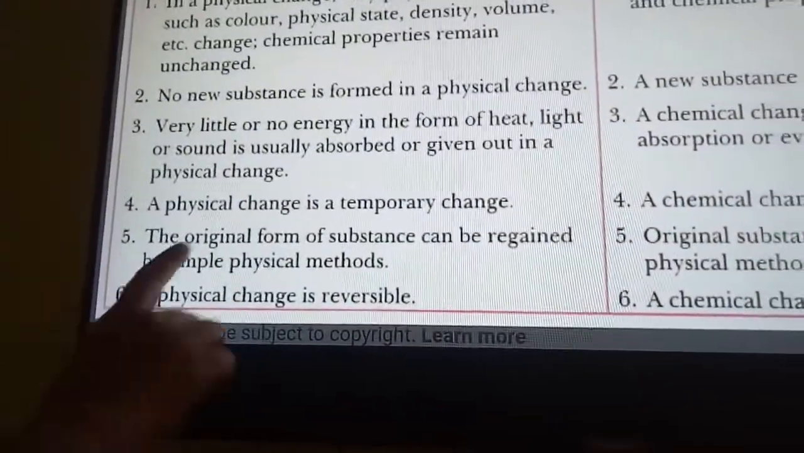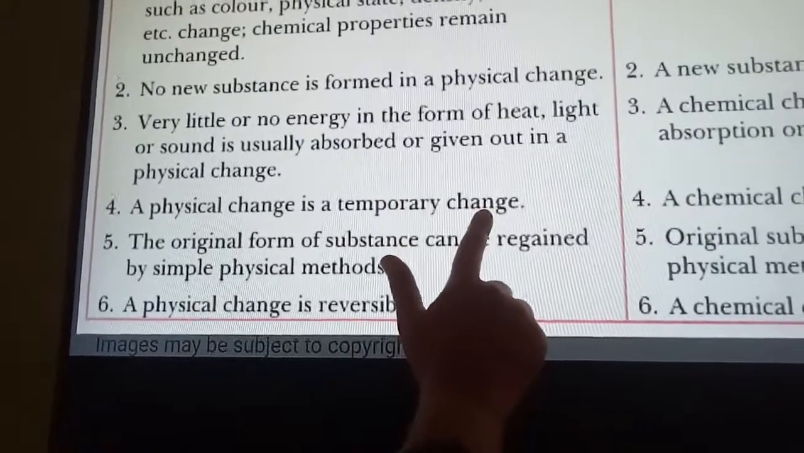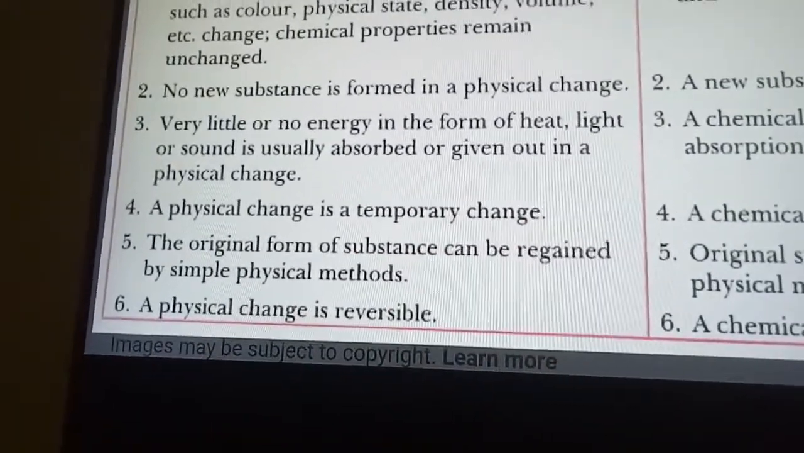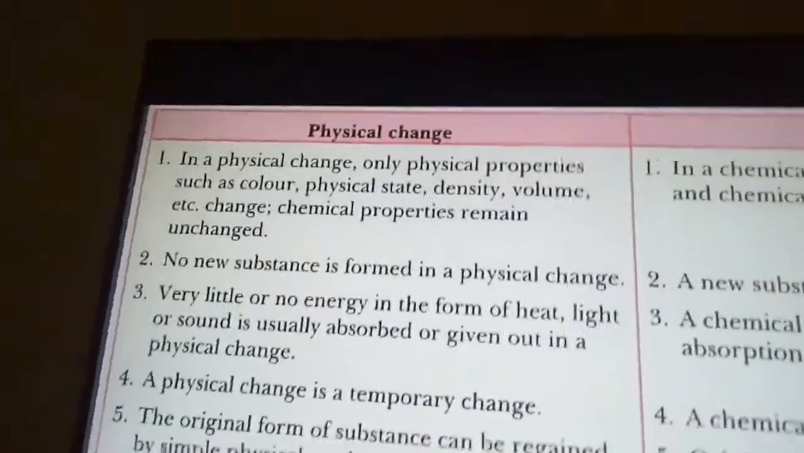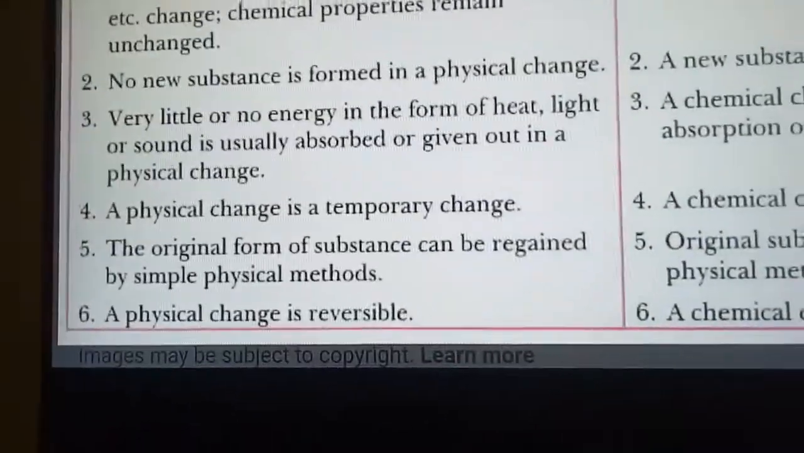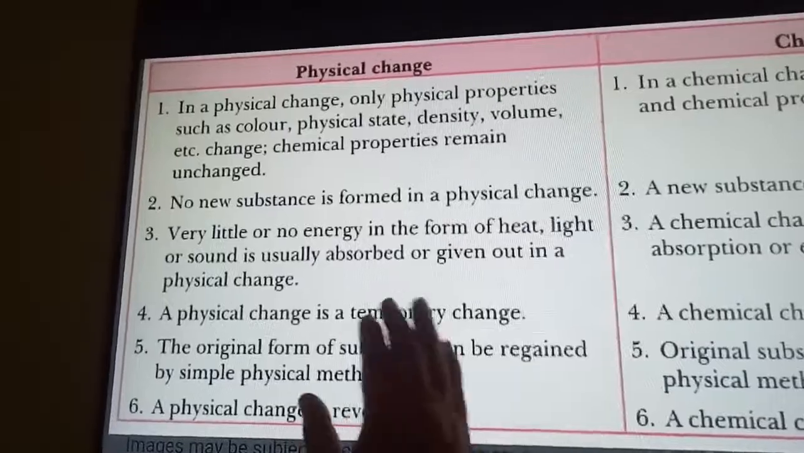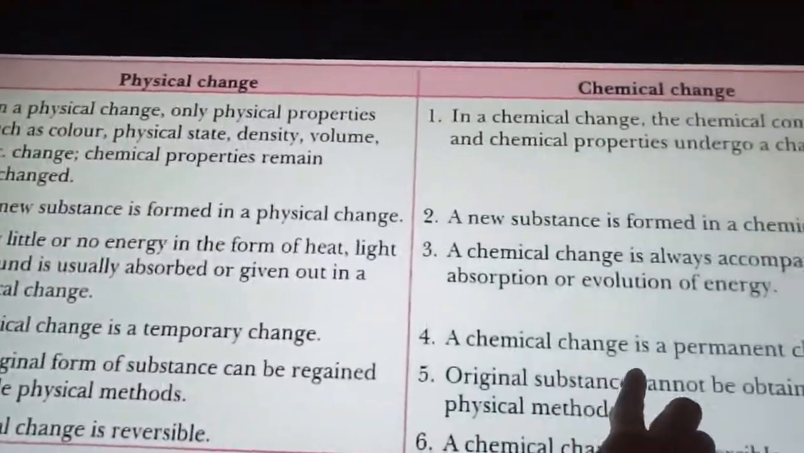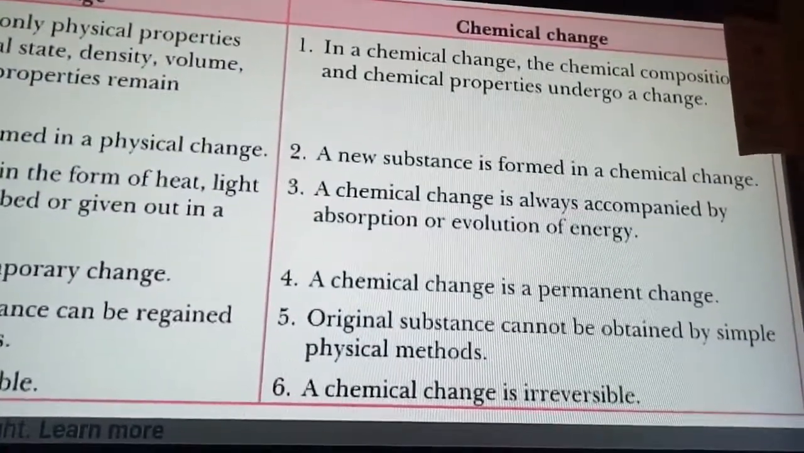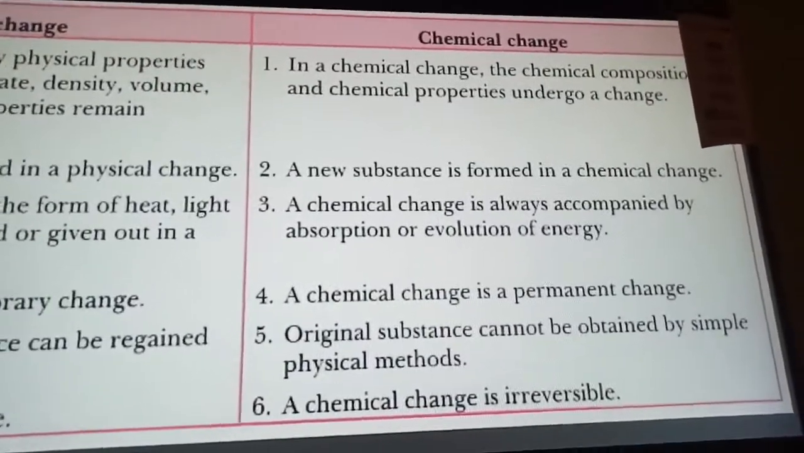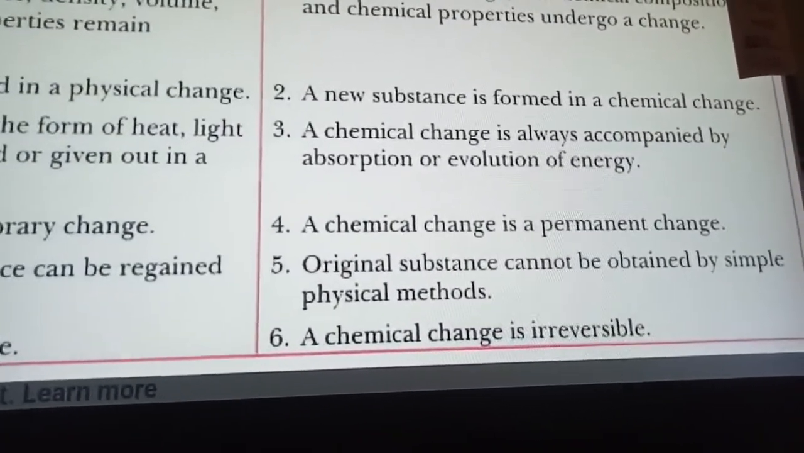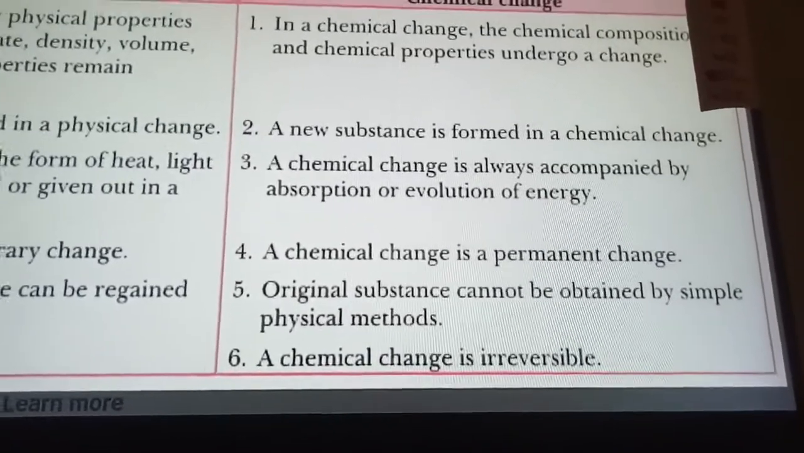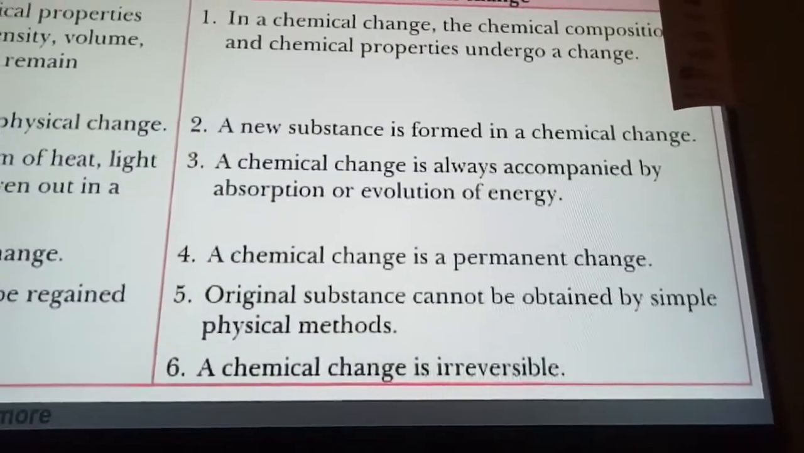A physical change is a temporary change. You can change it anytime. For example, water can be changed to solid form, liquid form or gaseous form. That is a temporary change. A chemical change is a permanent change. Once the change has occurred, it will not be reversed again. So we cannot change curd back into milk.